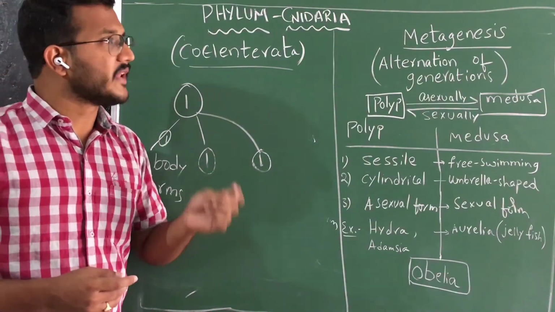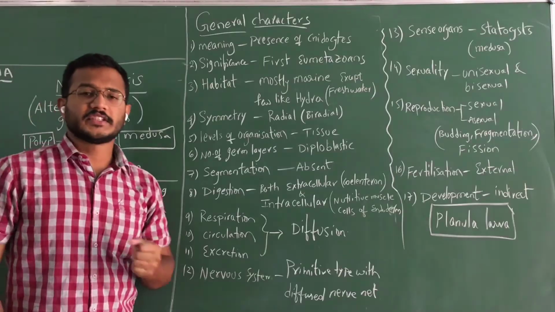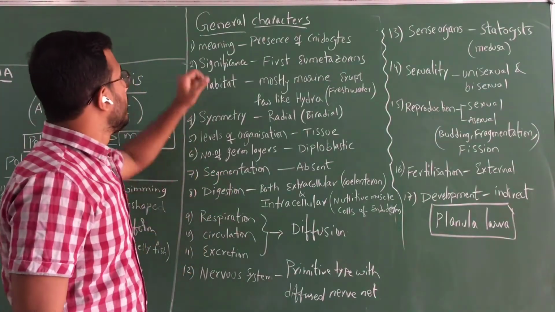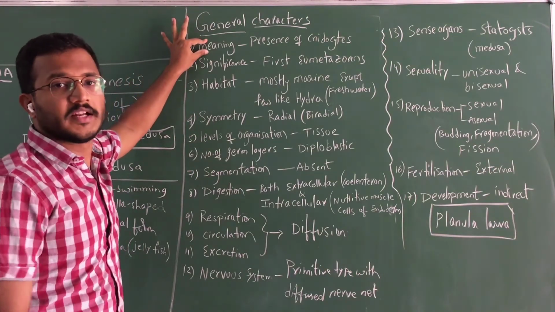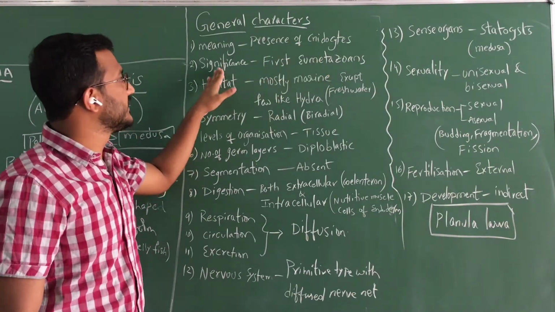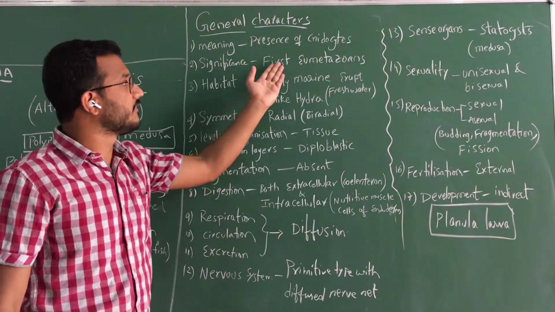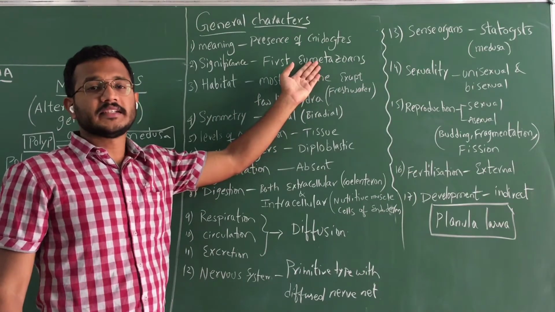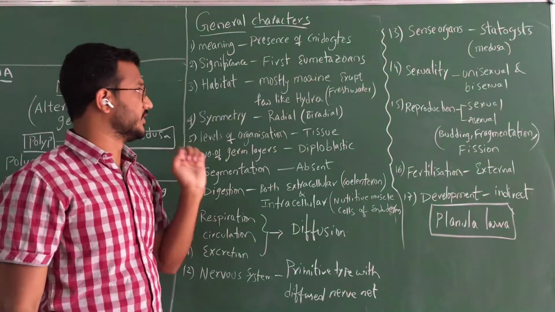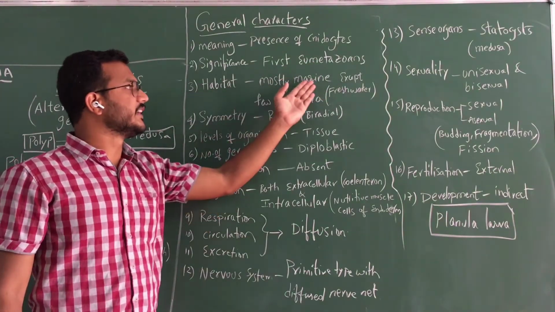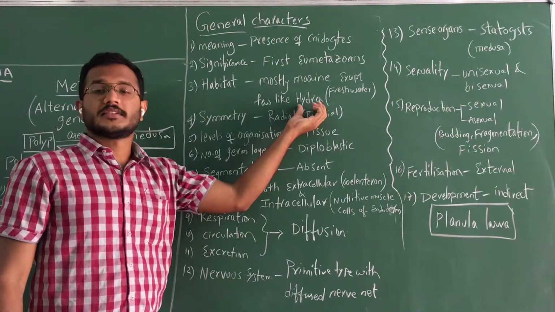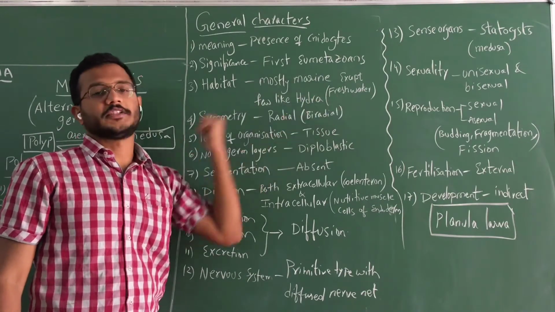Okay. Now, as we discussed in the Poriferan phylum, here also we will discuss in the same manner. First of all, how did the name Cnidaria come? Because of the presence of cnidocytes. And what is the significance? Already we discussed, these are the first eumetazoans. Eumetazoan means having true tissues. And habitat: mostly they are present in the marine, but an exception is there, that is animals like Hydra. They are present in fresh waters.